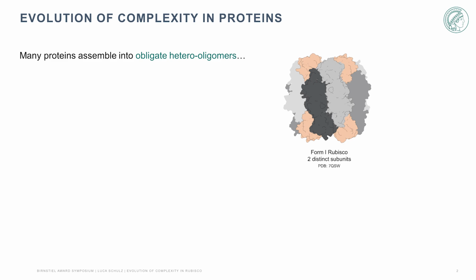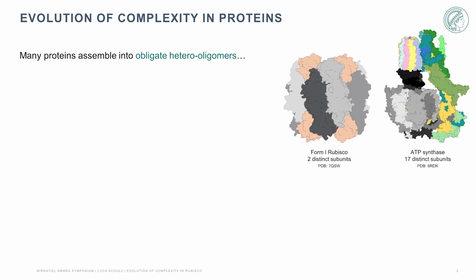A simple example of this could be Rubisco, which just needs two distinct subunits that all have to find each other in order for the protein complex to be functional. A more elaborate example, of which there's many out there in nature, would be ATP synthase, where 17 distinct subunits all have to come together in order to form the active protein complex. If you take any of the subunits that constitute ATP synthase away, this protein complex wouldn't be functional anymore.